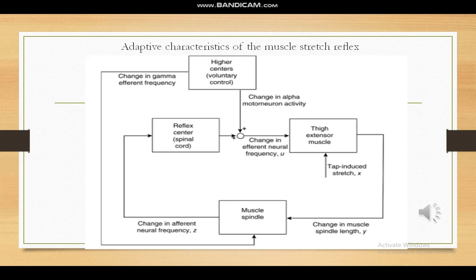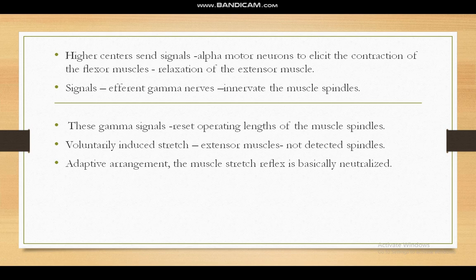The higher centers will send two types of signal: one is the alpha motor neuron activity and another one is the gamma efferent signals. This will reset the original length of the muscle. So this will voluntarily induce stretch and it will not be detected by the muscle spindle. So it justifies the adaptive nature characteristic of the physiological control system.